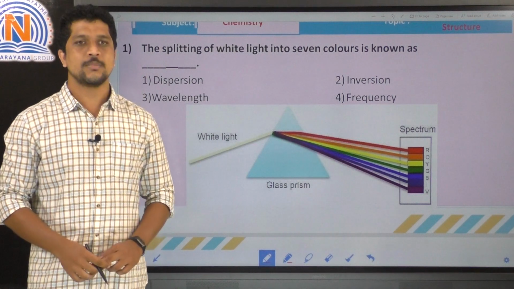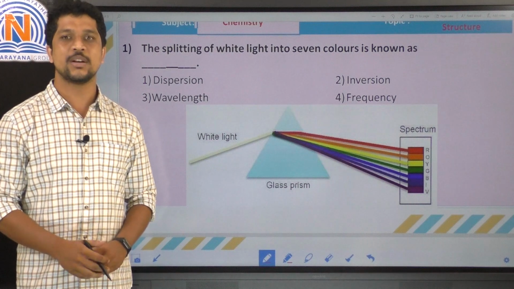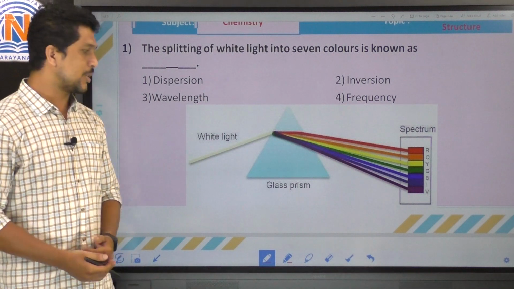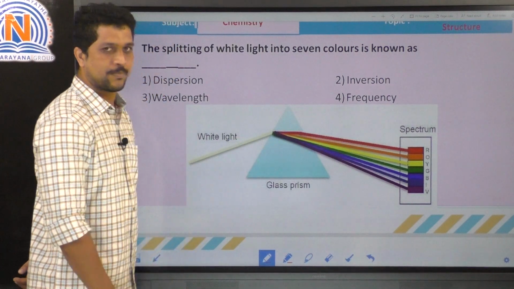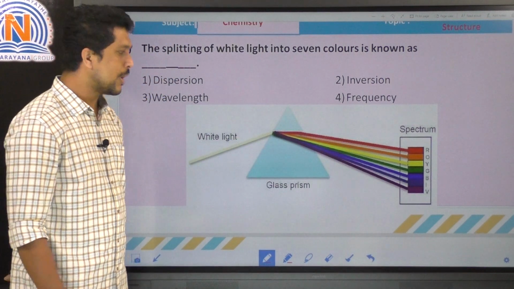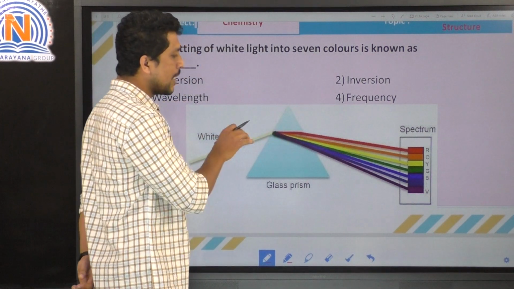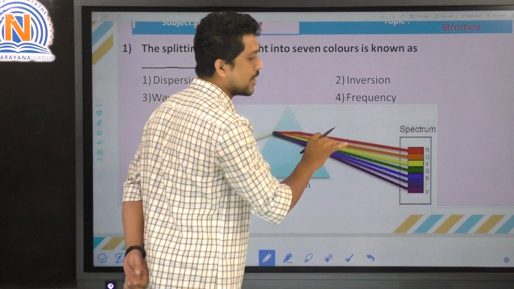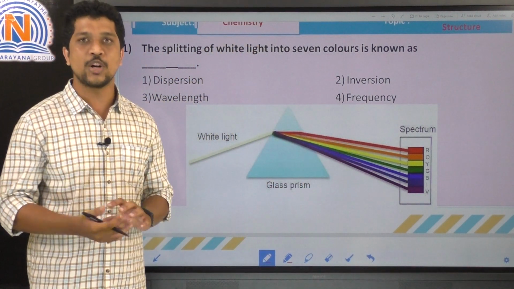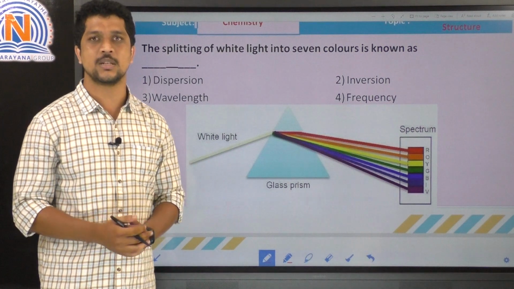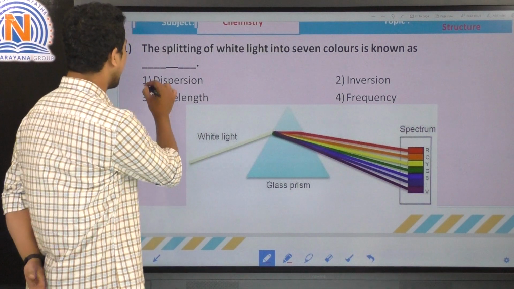Here the first question: the splitting of white light into 7 colors is known as. If you see the picture, there is a white light which is passing through a glass prism. Whenever that light enters the prism, it will split into 7 different colors. This phenomenon is called dispersion. So the correct option is the first option.